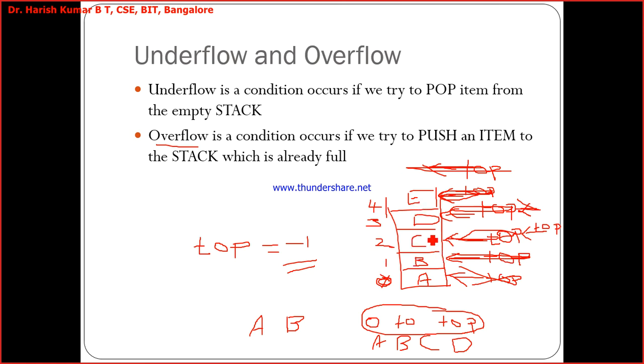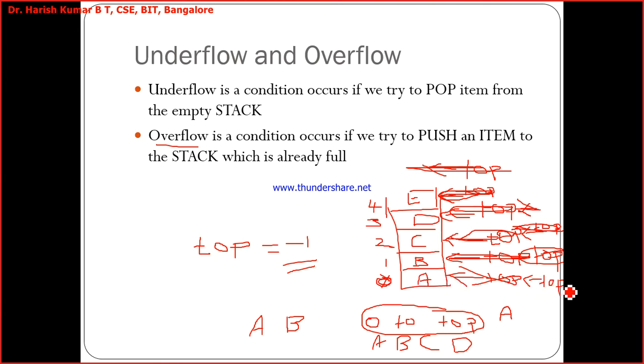Next again, say I want to pop C also. Decrease top by one more. Top is pointing to this. And next if you display, it will display only A and B, because top is pointing to 1, this row. A and B, these are the only two items that will be displayed. Again pop B also, top is pointing to this. And now if I call display, it should print me only A. Okay. Now again, say I want to pop this A also.